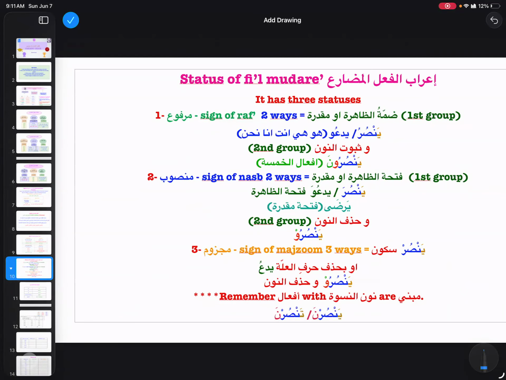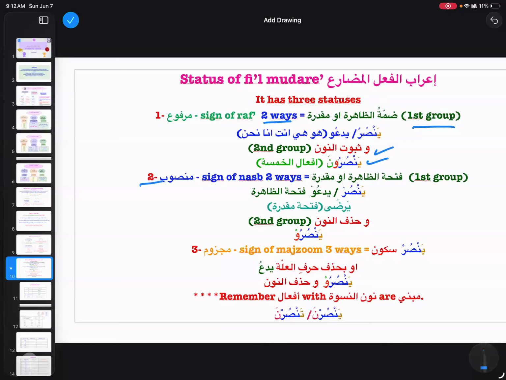So the summary is that with the first group, marfu, the sign of rafa is in two ways, either dammatu zahira or muqaddara. So yansuru or yad'u, we can memorize these two verbs. With the second group, thubuti noon, afalul khamsa, when we say yansuruna, the noon is telling me that this fil is marfu.